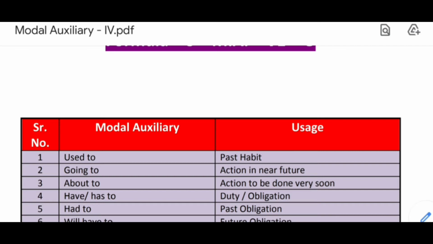He had to do. Okay, that means that was his obligation in the past. He had no choice, as he had to earn his bread and butter. He had no choice, and due to that he had to do odd jobs. Okay, or take up odd jobs.